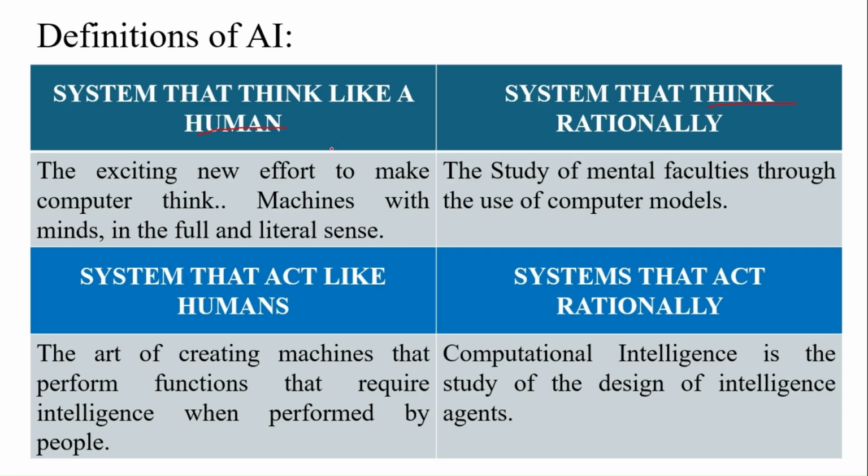This we call thinking like a human. Thinking rationally is the study of mental faculties through the use of computer models. Then what is acting like a human? The art of creating machines that perform functions that require intelligence when performed by people. And acting rationally: computational intelligence is the study of the design of intelligent agents. These four we call the definitions of AI.